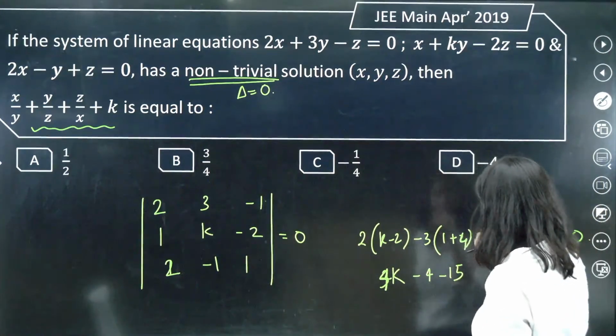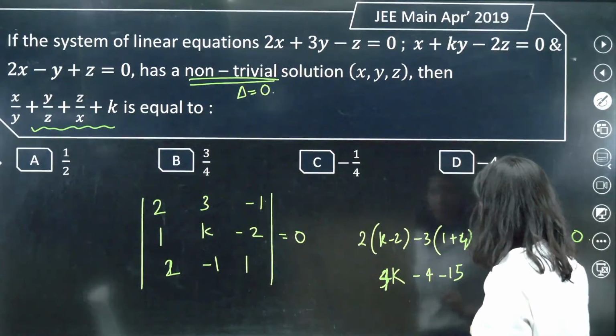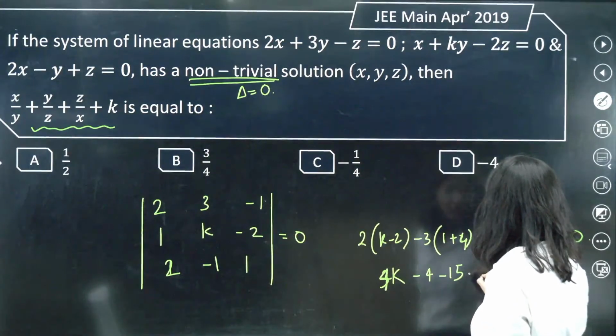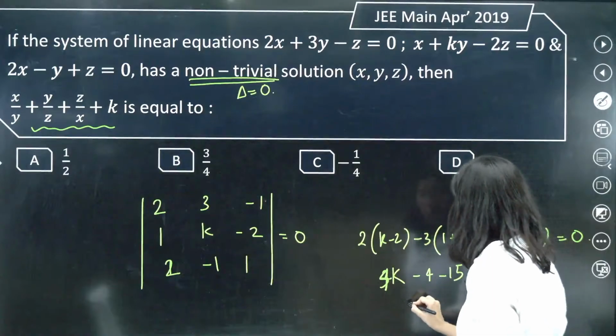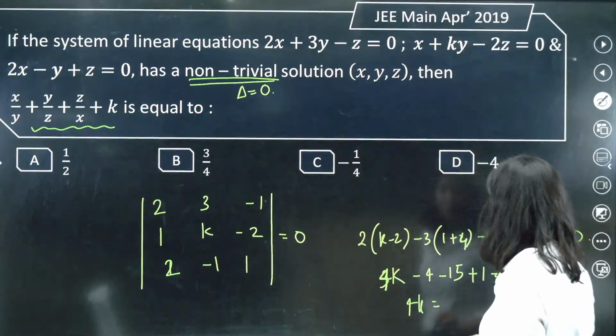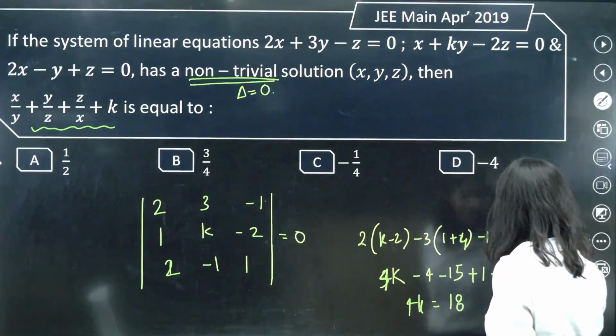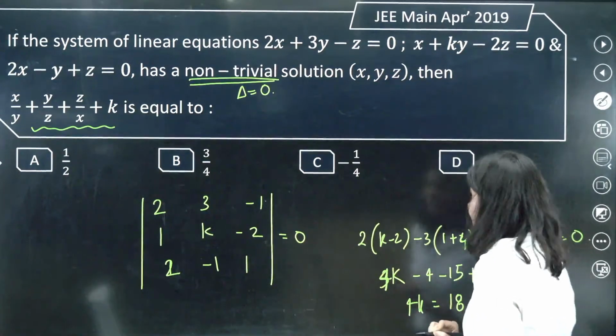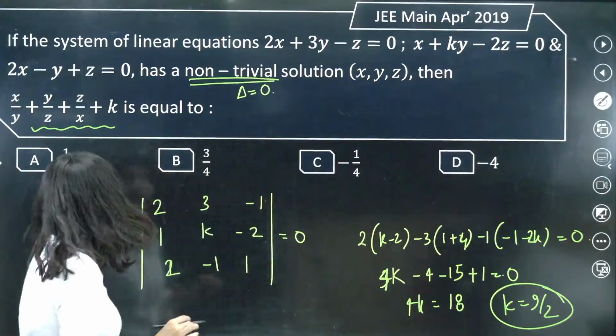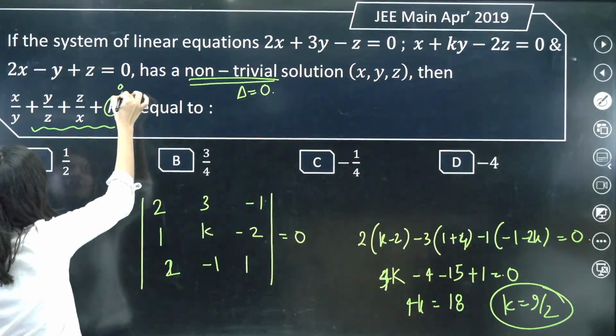Minus 15, 4k minus 4, then this is minus 15 plus 1 equals to 0. 4k is equals to, this is minus 19, so minus 18, 18. K is actually coming out as 9 by 2. You've got the value of k. This value is 9 by 2.